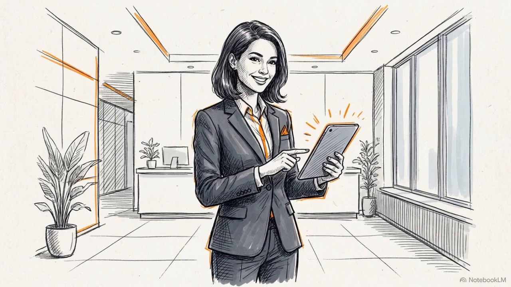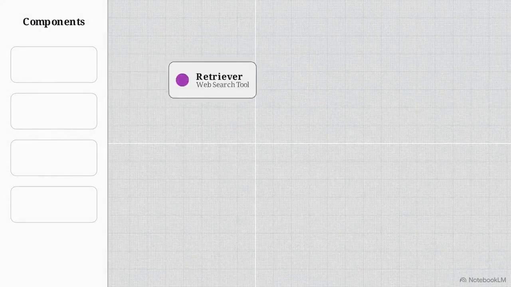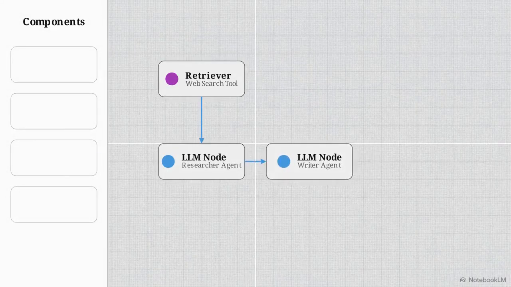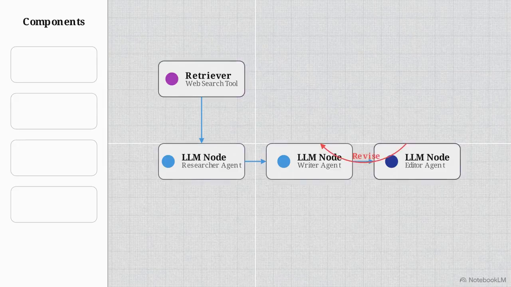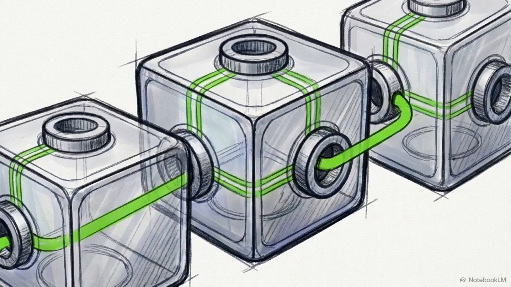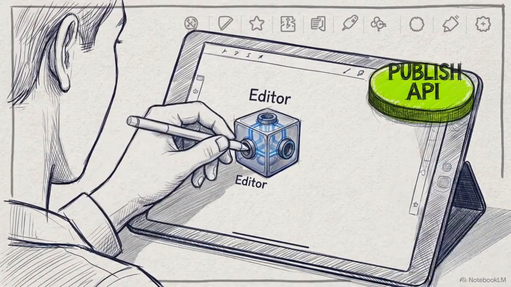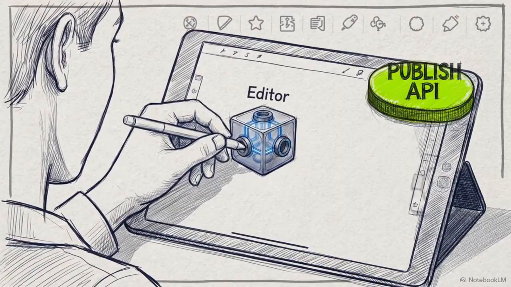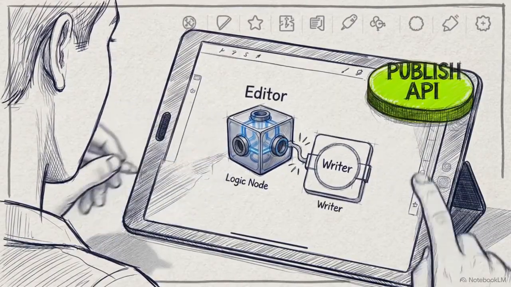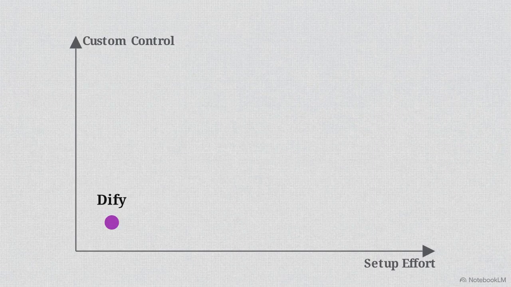Finally, we have Dify, an open-source visual solution tailored for non-technical product managers and teams who want to build without typing code. Builders work on a user interface canvas, dragging and dropping LLM nodes and retriever tools into place. Connecting our researcher, writer, and editor requires zero back-end syntax. The entire 3-agent setup takes roughly 5 minutes from start to finish, complete with built-in observability and an instant REST API deployment. On our quadrant chart, Dify lands in the extreme bottom left.